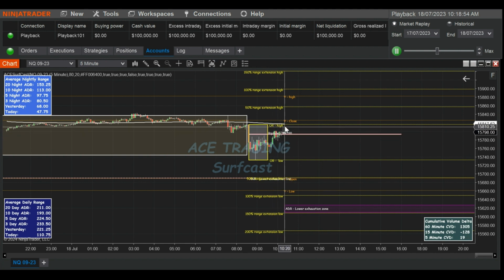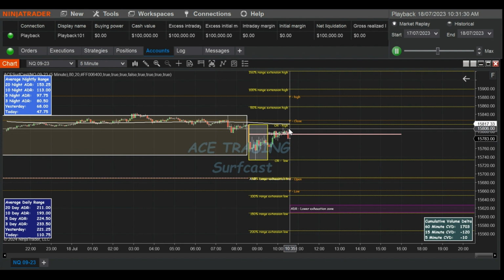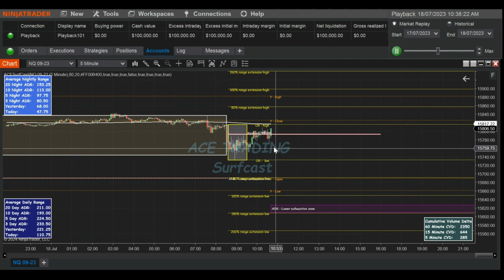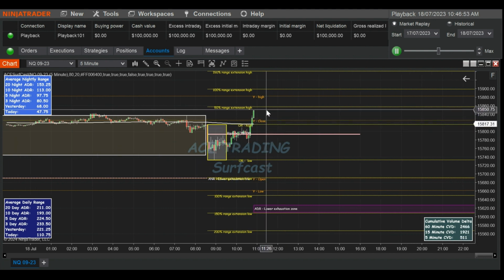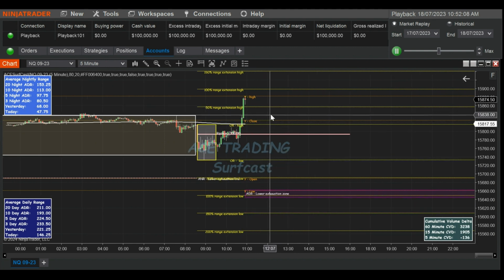So for me, I'd be thinking, if I can bust through this VWAP, I would assume I'd be happy to push up to this 50% range extension high, but you can see it's consolidating, because we know that once it breaks high and closes above, there we go. It's probably not going to come back down and close below. And there you go, you would have got that nice 50% range extension.